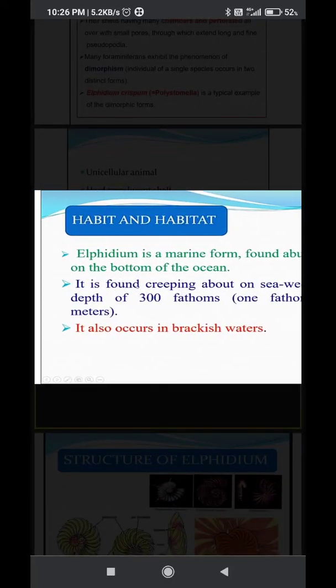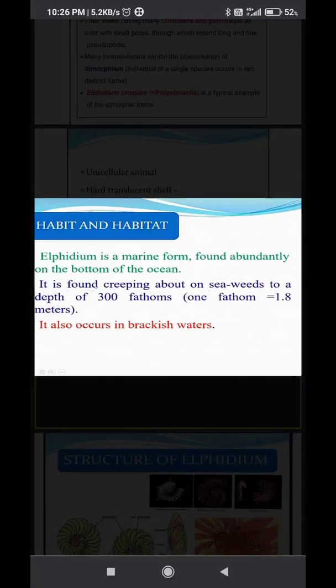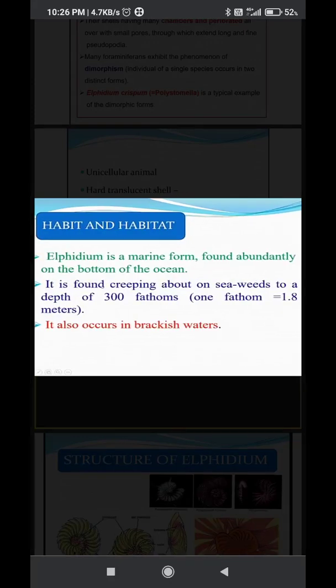Next, habit and habitat. Elphidium is a marine form found abundantly on the bottom of the ocean. Generally, where the seashore or continental shelf is present, at a depth of 300 fathoms, on the floor of the sea near the shore. We can identify it on aquatic plants. It is also present in brackish water.